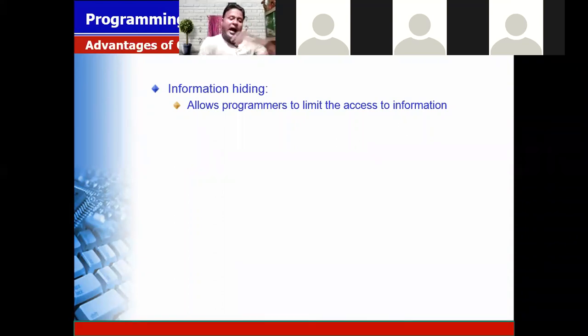Encapsulation means hiding the information which is not required for me. In information hiding, we're using two concepts. One is abstraction, another is encapsulation. Abstraction means showing the relevant information. Encapsulation means hiding the information which is not required for me. So these two concepts are implemented in information hiding.